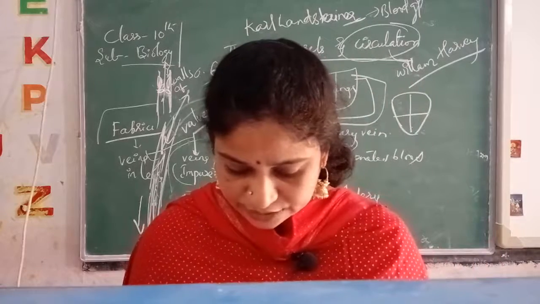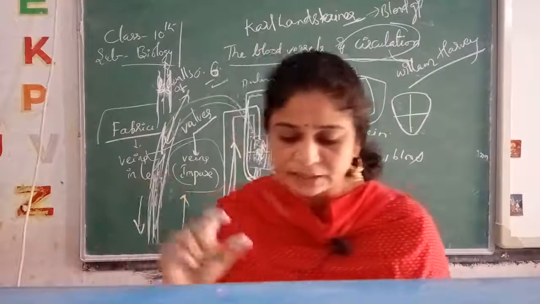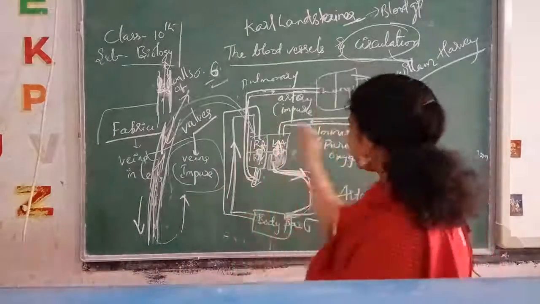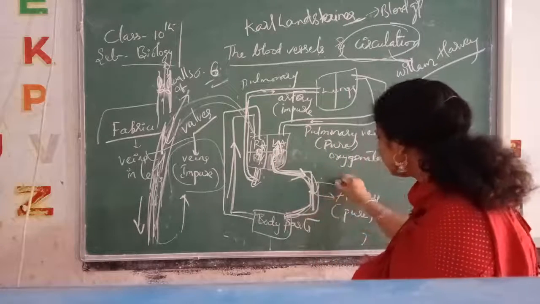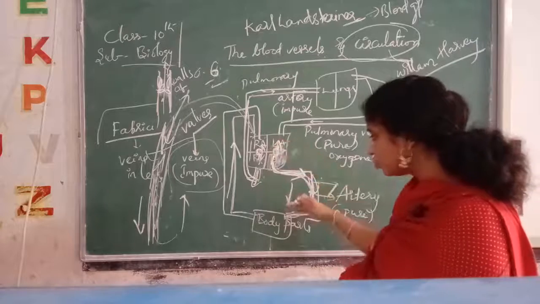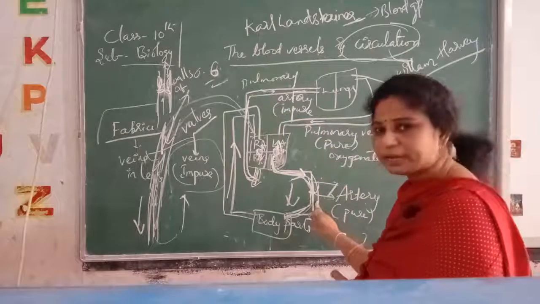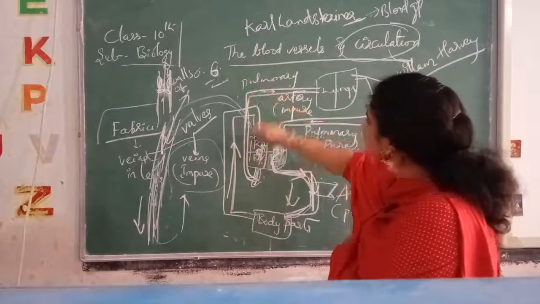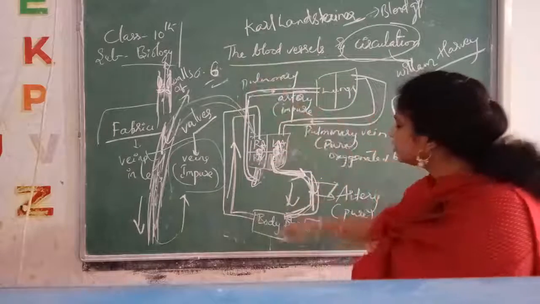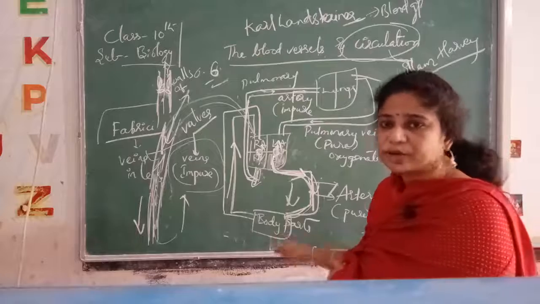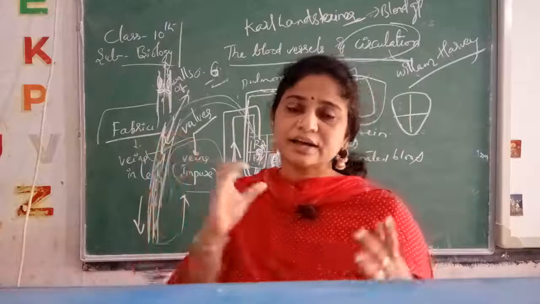The heart pushed blood into the arteries. He is telling that the heart is pushing the blood, with the help of arteries, away from the heart. Which arteries are bringing it? Pulmonary artery, normal artery. The heart is pushing the blood away into the lungs and away to the body parts. He observed that by the accumulation of blood seen when tying the veins.